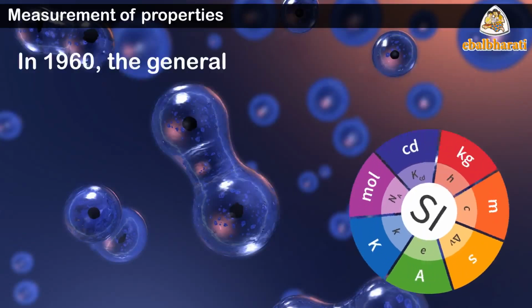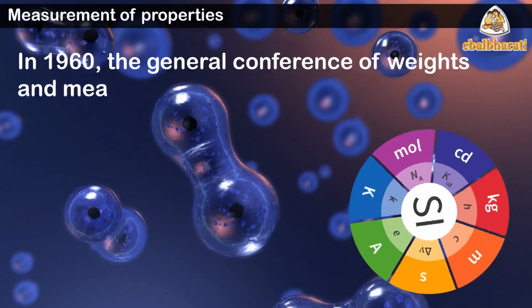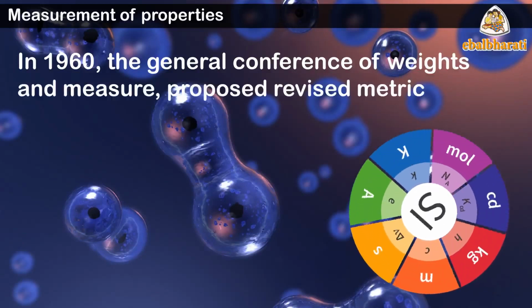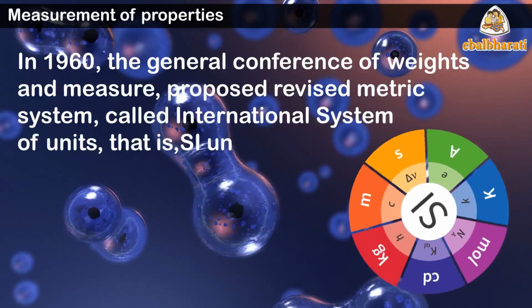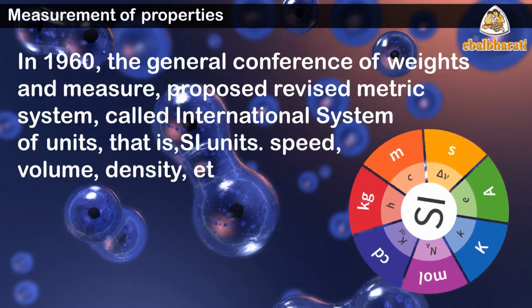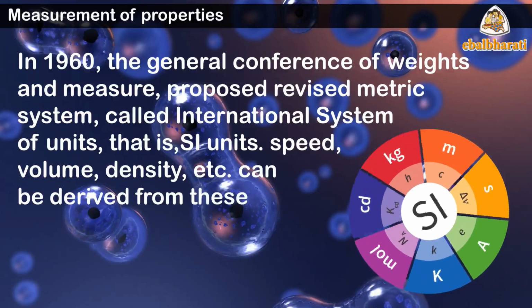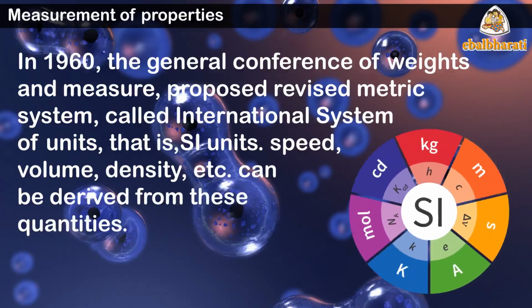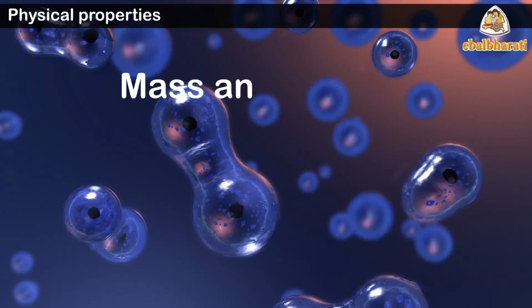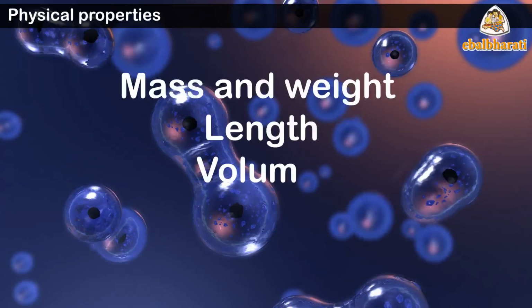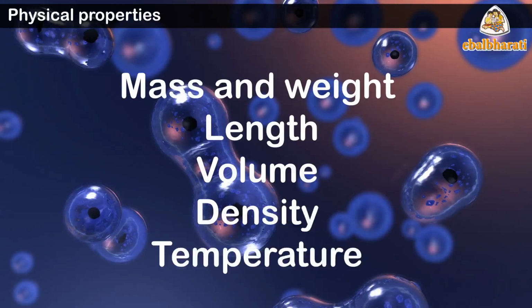In 1960, the General Conference of Weight and Measure proposed a revised metric system called International System of Units, that is SI units. Look at the table. Speed, volume, density, etc. can be derived from these quantities. Physical properties: mass and weight, length, volume, density, temperature.